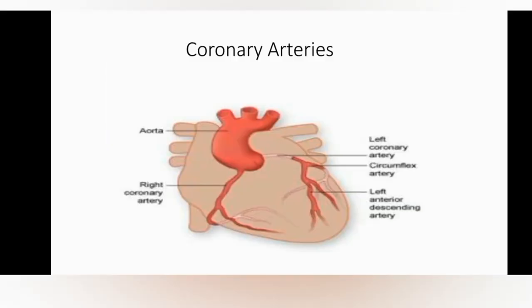Today our topic of discussion is coronary artery diseases. To know about coronary artery diseases, first we have to know what coronary arteries are. Coronary arteries are arteries which supply the heart. There are mainly two coronary arteries, the right coronary artery and the left coronary artery. The left coronary artery then divides into two, the circumflex artery and the left anterior descending artery, and this left anterior descending artery is also called the widow artery.